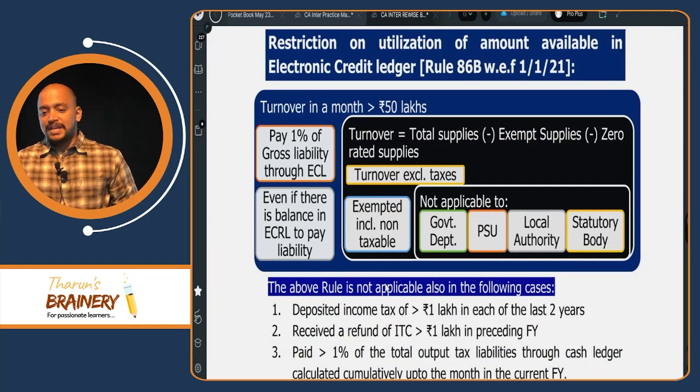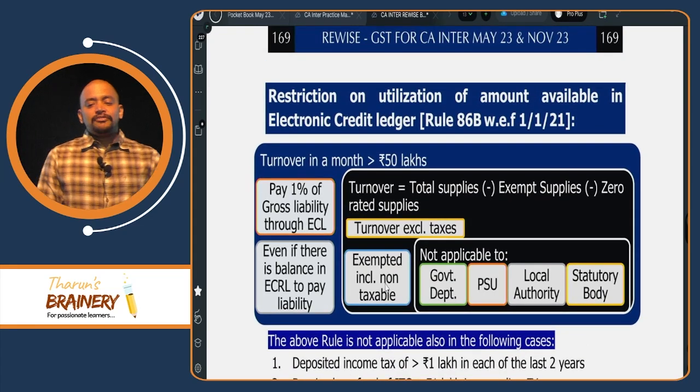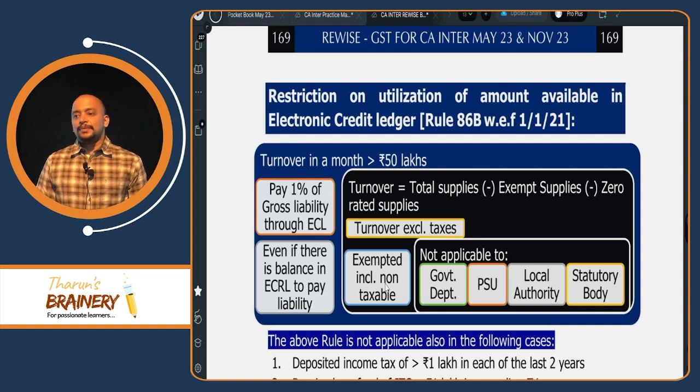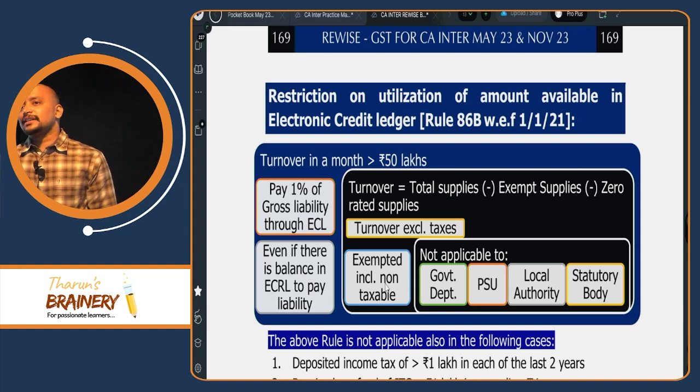Then 86B. What is this 86B? Payment of 1% of the liability through the cash ledger. What happened during COVID time?